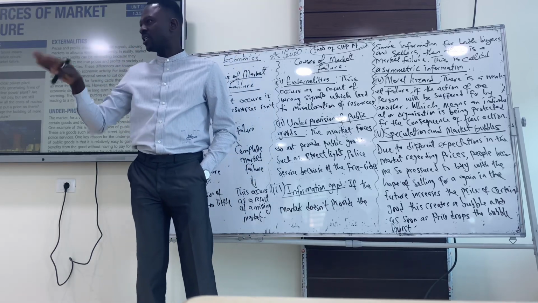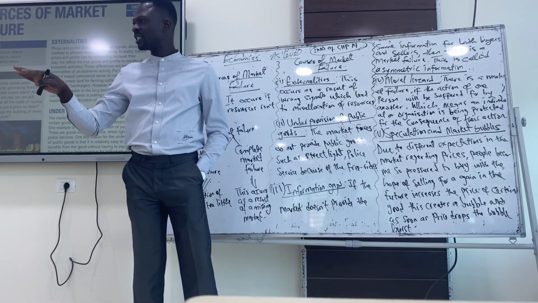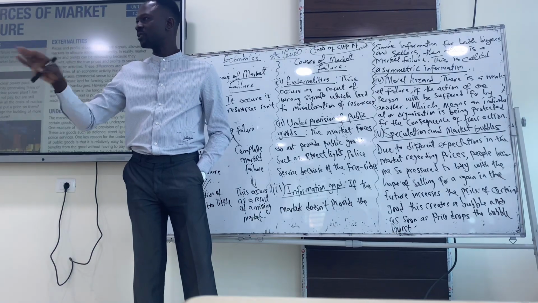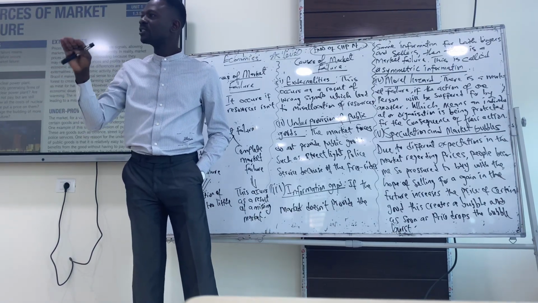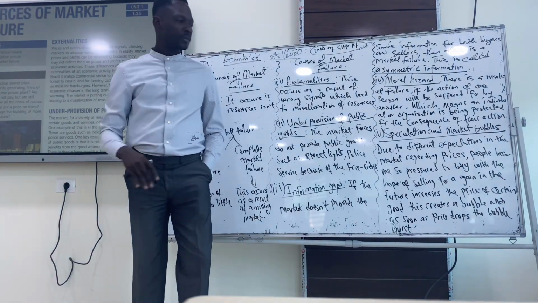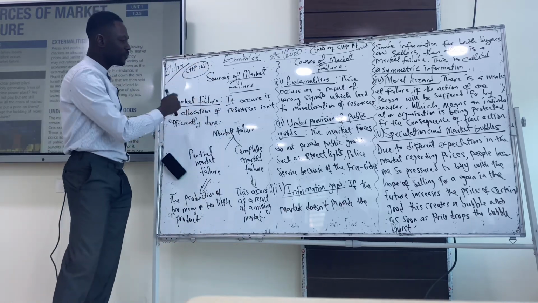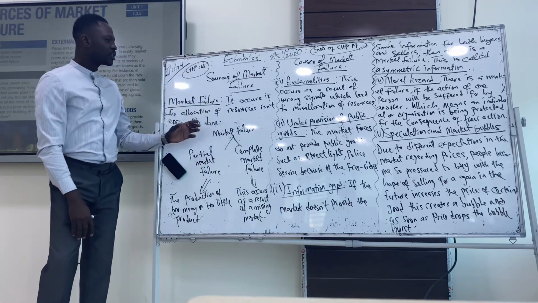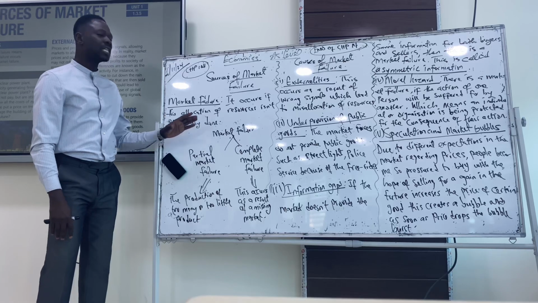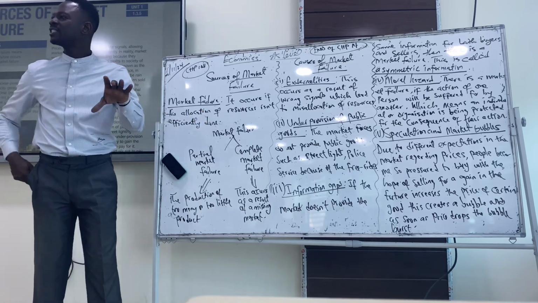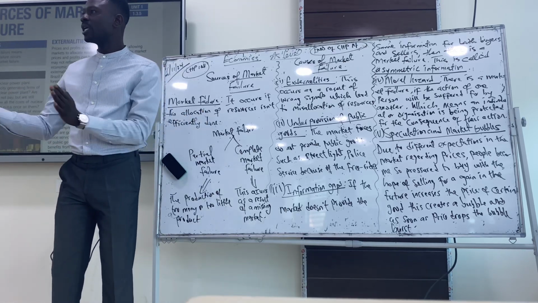But if we cannot find this, especially allocative efficiency, or there's misallocation of resources in the market, then it is considered to be called market failure. So I wrote, market failure occurs if the allocation of resources is not efficiently done. So that means there's lack of efficiency in the market based on allocation of resources.